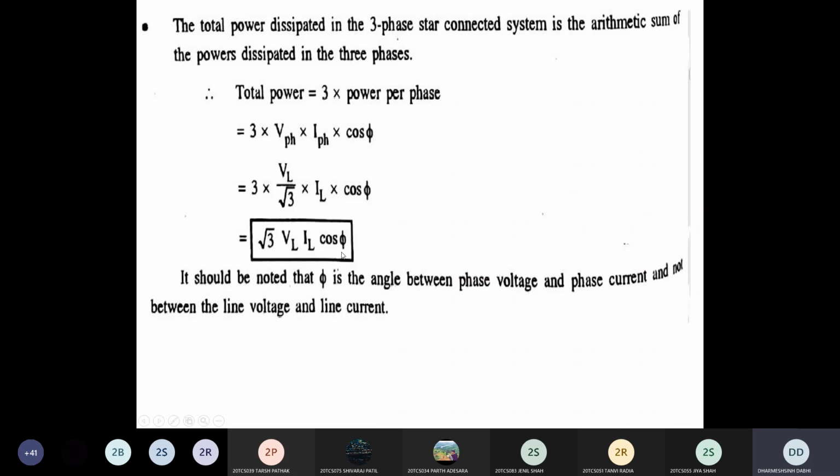This is the equation of total power in a 3-phase star connected system. And this phi is the angle between phase voltage and phase current. This angle is not between the line voltage and line current. Remember this. This power factor angle phi is the angle between phase voltage and phase current.